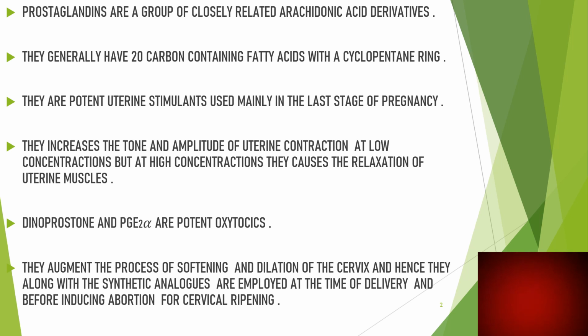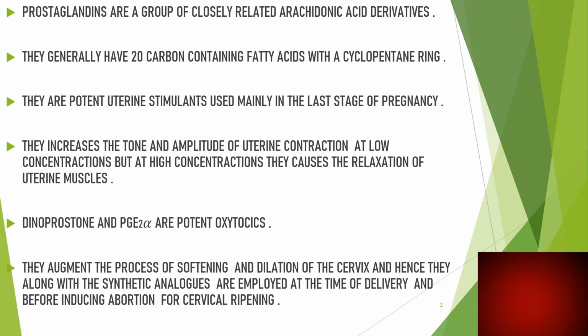Dinoprostone and prostaglandin E2 alpha are potent oxytocics. They augment the process of softening and dilation of the cervix, and hence they, along with the synthetic analogues, are employed at the time of delivery and before inducing abortion for cervical ripening.